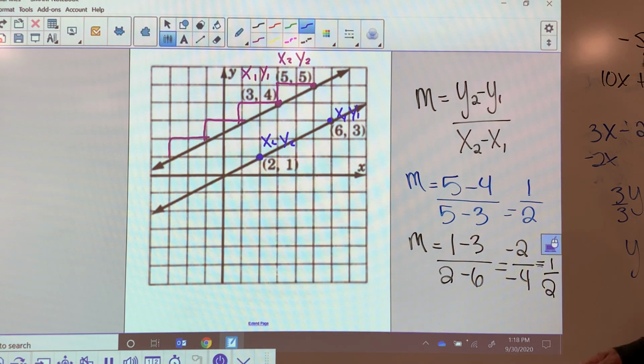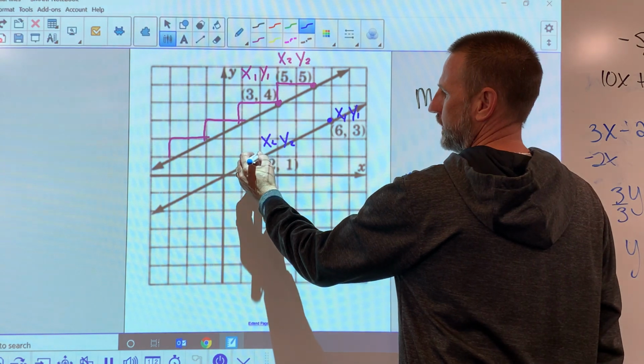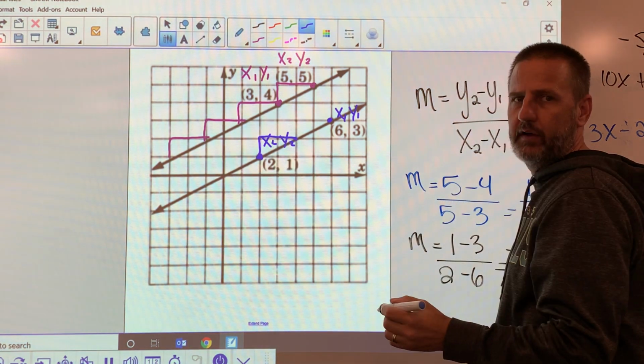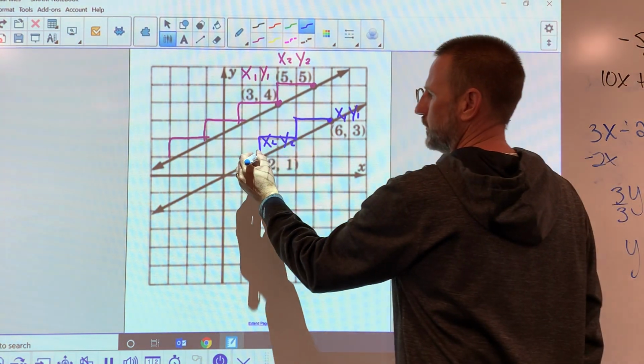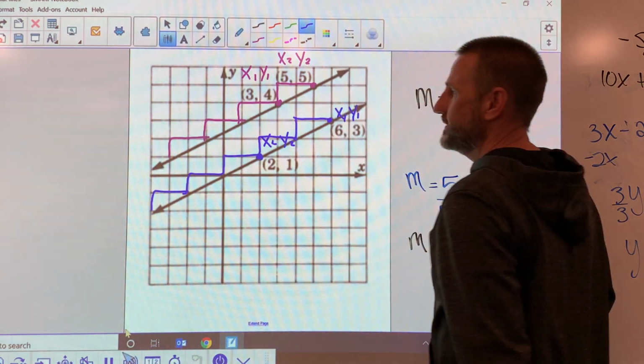So let's double check. They're telling me that I got a rise over run of 1/2 according to the numbers. So let's go to the graph here. Well, sure enough, if I go up 1 and over 2, I land right on that line after all. Same thing here. 1, 2, 1, 2, 1, 2, all the way across the page. So the slope is the same.